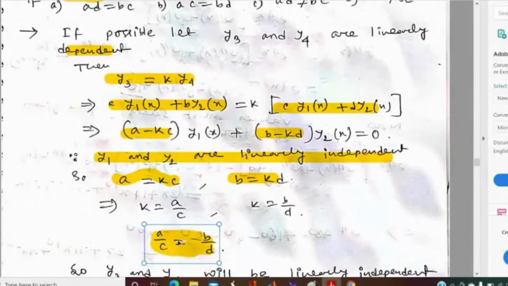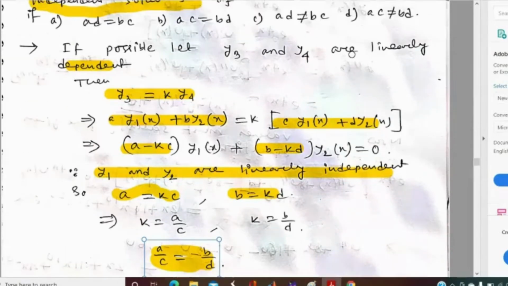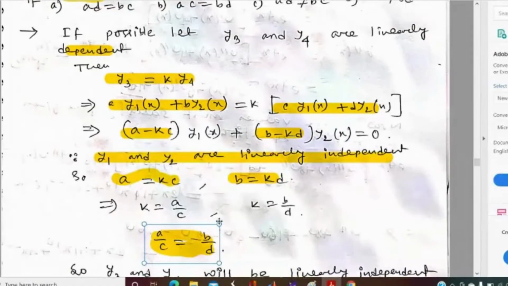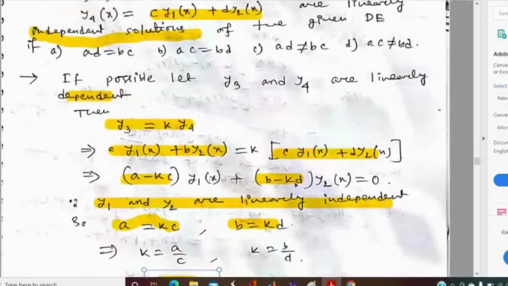That is, if a by c is not equal to b by d, then the solutions y3 and y4 will not be linearly dependent. Not linearly dependent means linearly independent. So for linearly independent solutions, ad is not equal to bc.